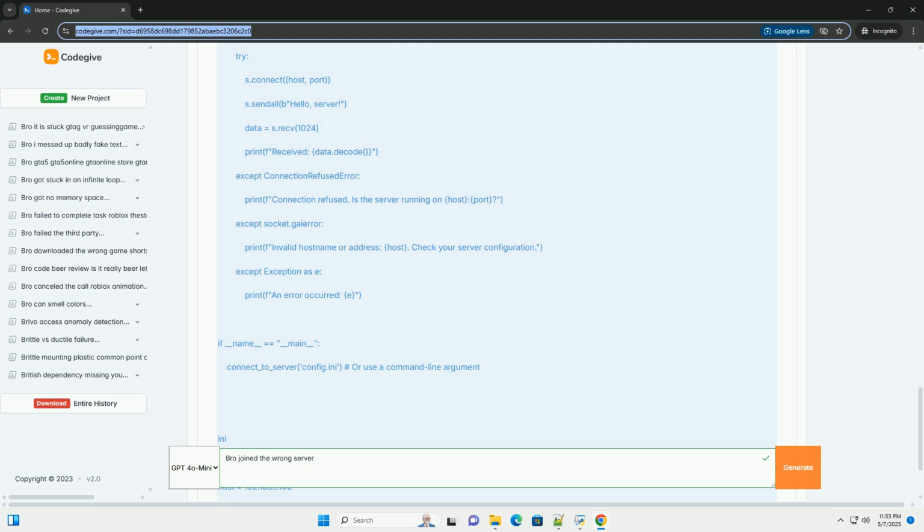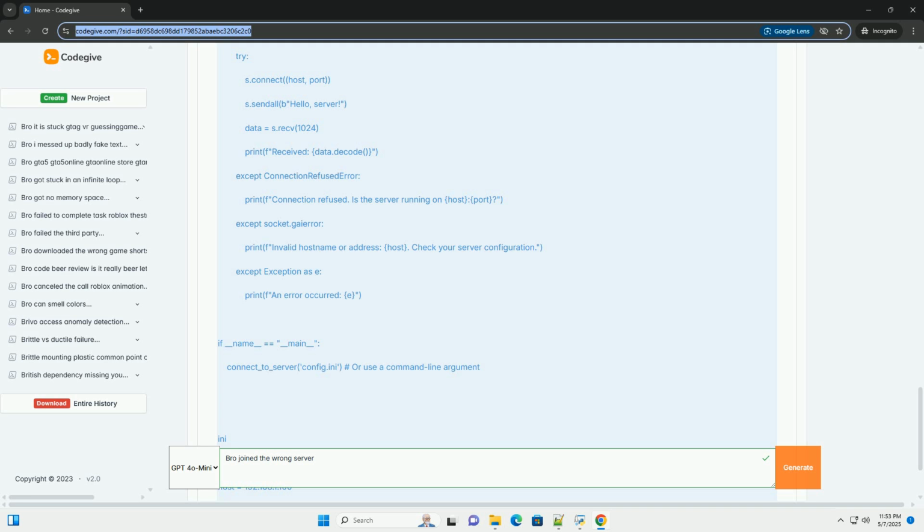Debugging. 1. Examine server code. In the server code, server.py, check the host variable used in s.bind((host, port)). If host is set to 127.0.0.1, the server is only listening on localhost.